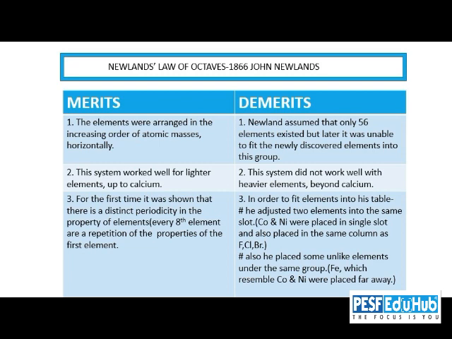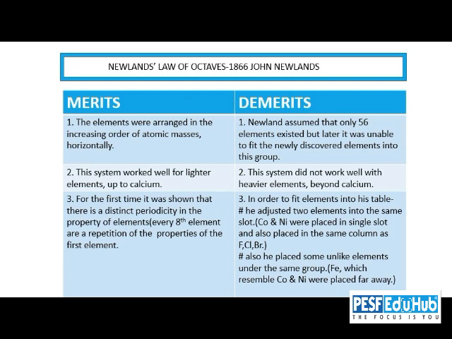For in the case of higher elements, this periodicity or recurrence he could not identify. So it was a failure in the case of higher elements. Newland assumed that only 56 elements existed in nature. So, as newer elements were discovered, it was impossible to fit into this classification of elements.